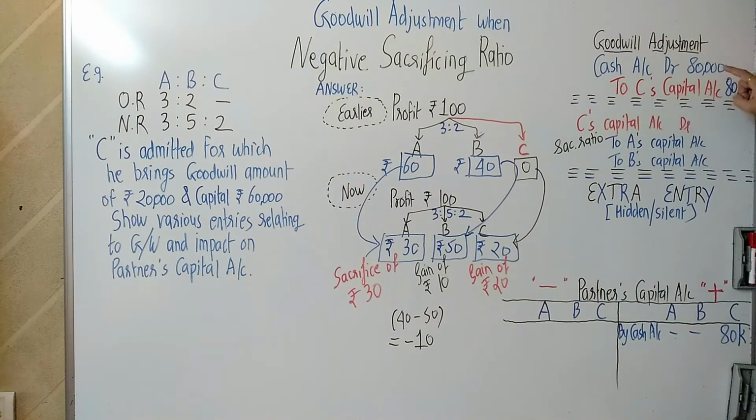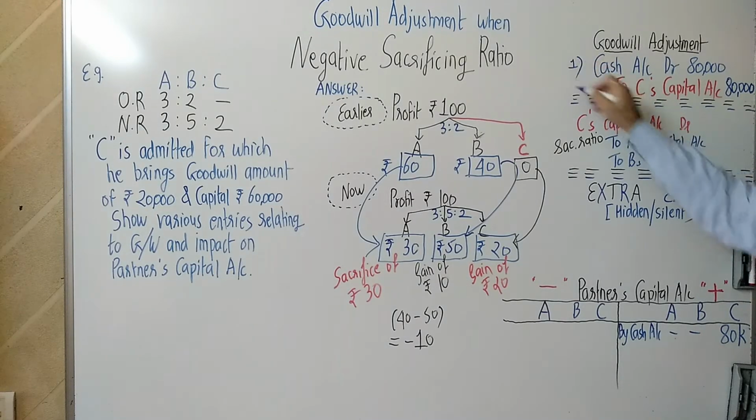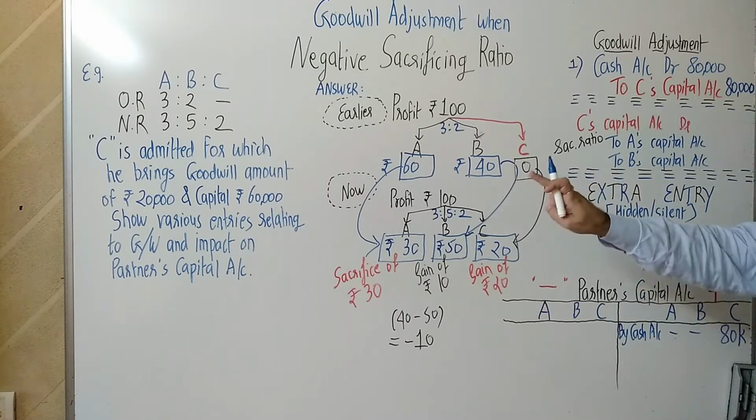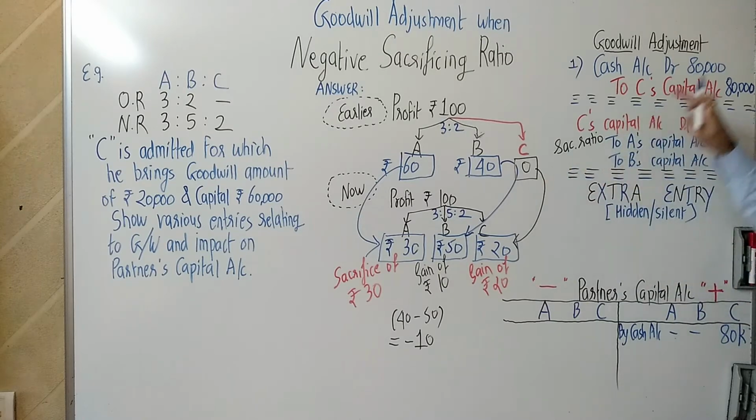So see here, first entry, cash account debit to C's capital 80. But sir, out of this 20 is goodwill, na? So why have you credited C's account with 80? Just a minute. 20 plus 60, 80. So cash to C's capital 80. See the posting of this 80? C's capital credit 80. See here?